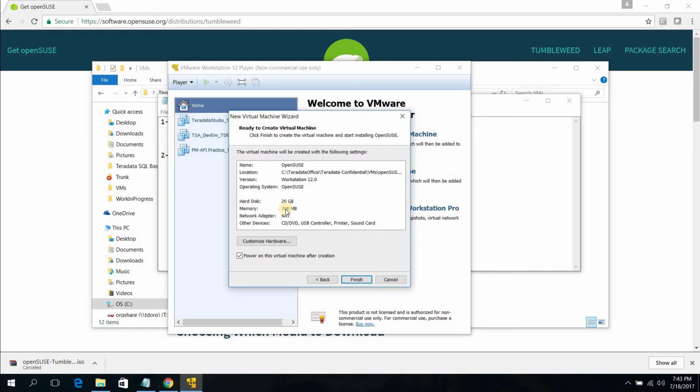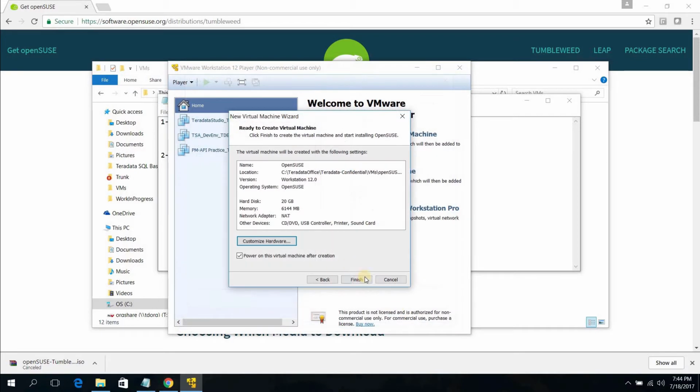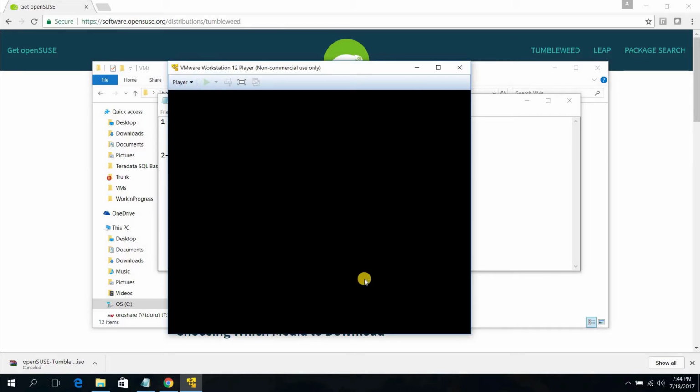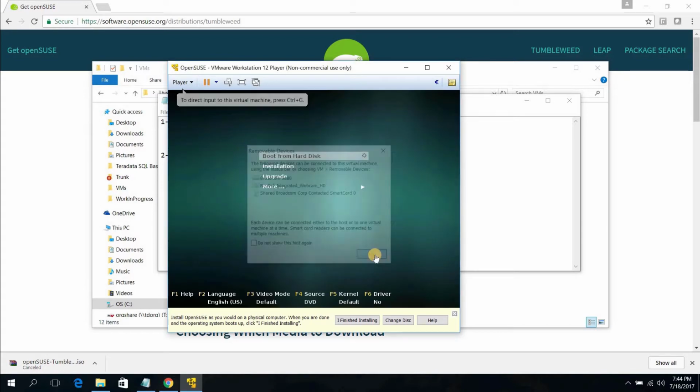Okay, one change. Here you can see the memory, it has assigned by default, it's 768 MB. What I want to do is I want to assign a memory of 6 GB to this virtual machine. So how can I do that? I just need to click this customize hardware, and 6 GB is almost 6144 megabytes. So this one is almost 6 GB. Now close this and click finish. Okay, and now click OK.